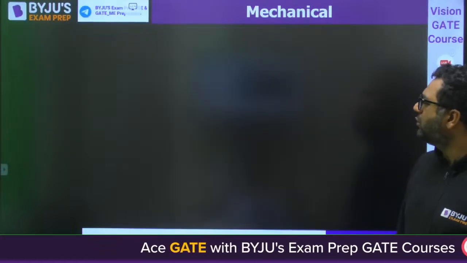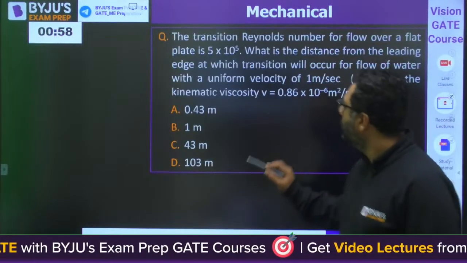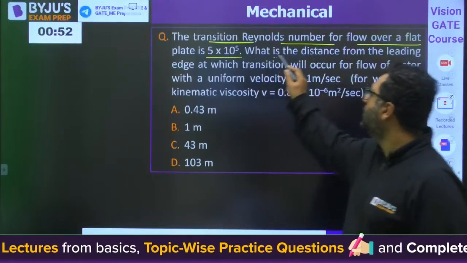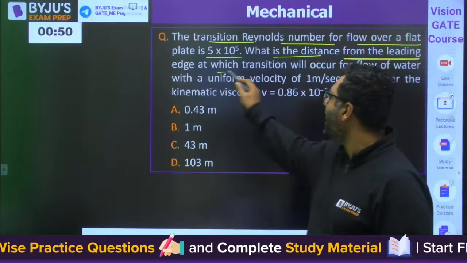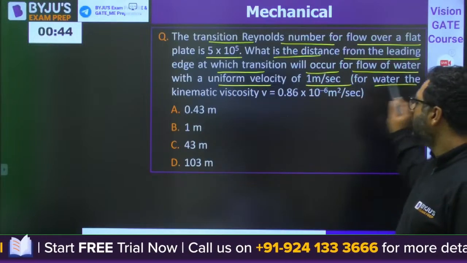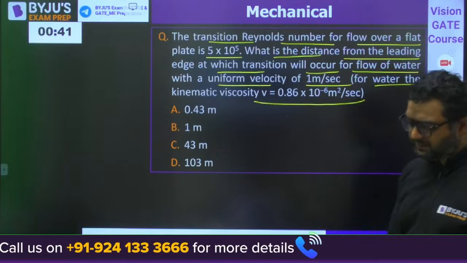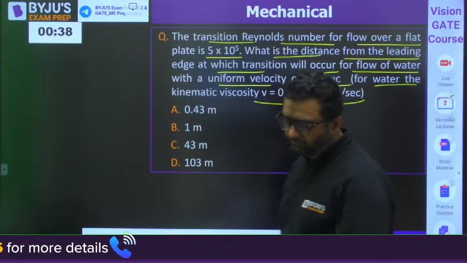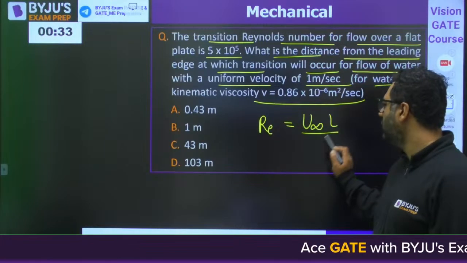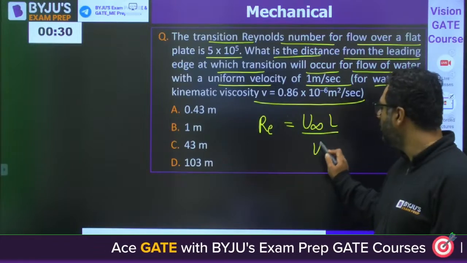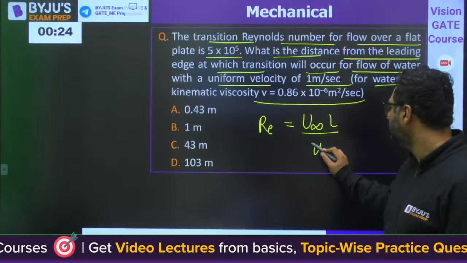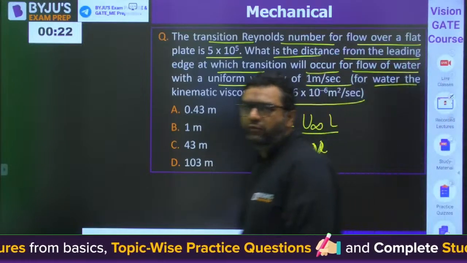Okay, so moving to the next question. The transition Reynolds number for flow over a flat surface is this. What is the distance from the leading edge at which transition will occur for the flow of water with a uniform velocity of this? For water, the kinematic viscosity is this. So try to solve this. What is the formula? Try to solve it.